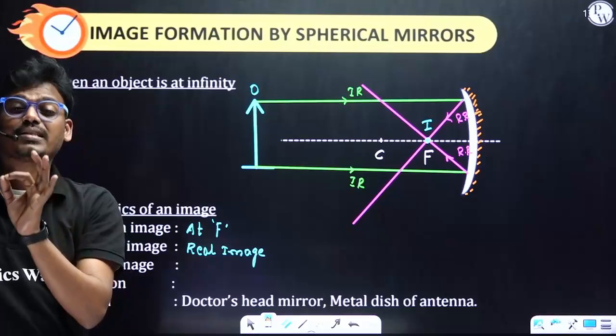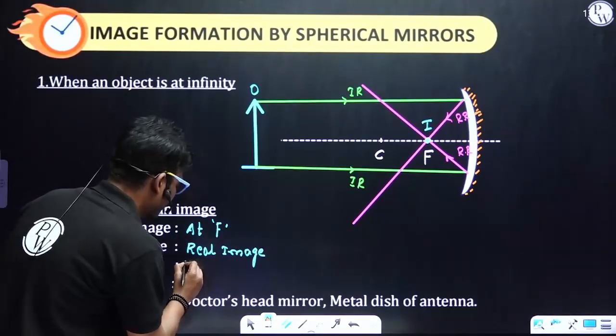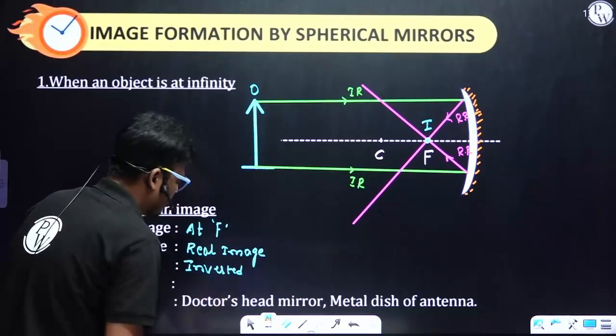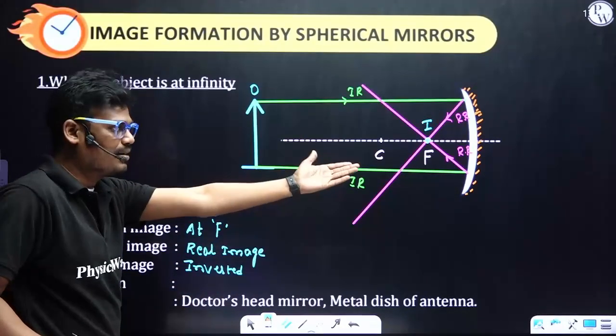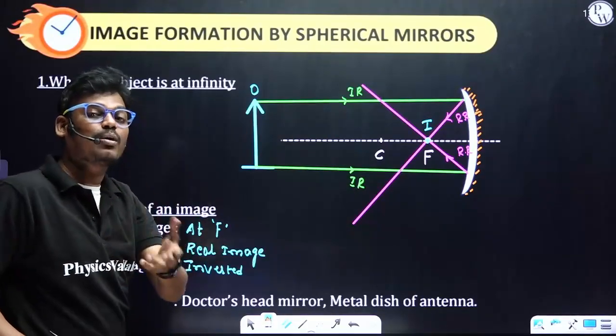The image is point size, very, very small. Okay, so here you can consider a real image is always inverted. Inverted means upside down. Okay, so here you are not able to analyze it. In the next case, I'll show you how the image is formed, and why we are calling it inverted.